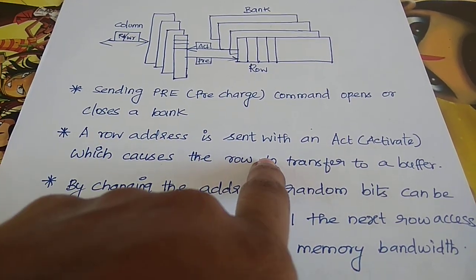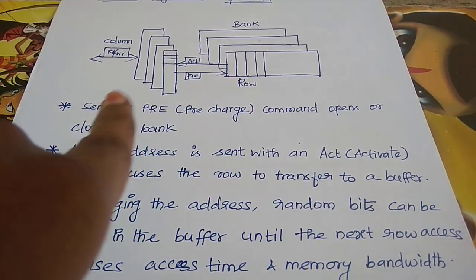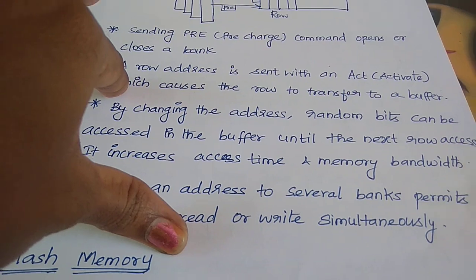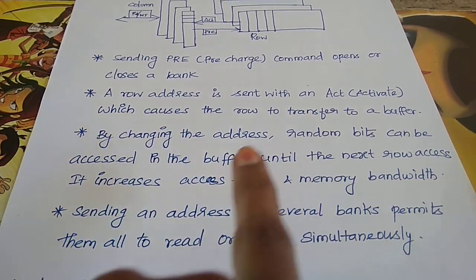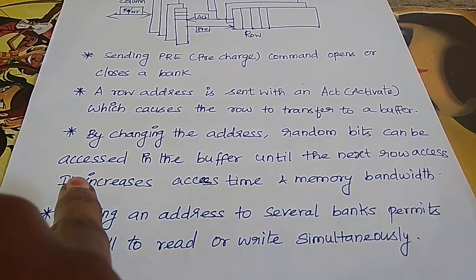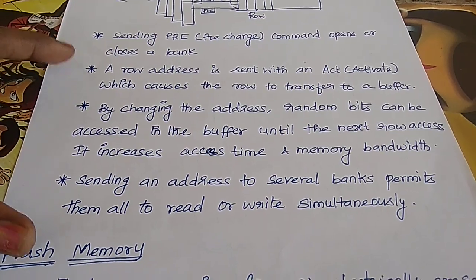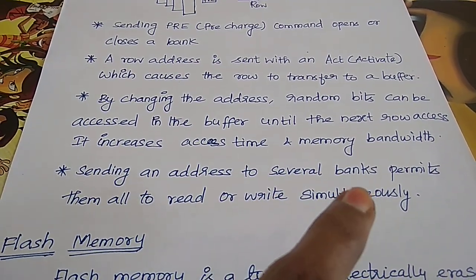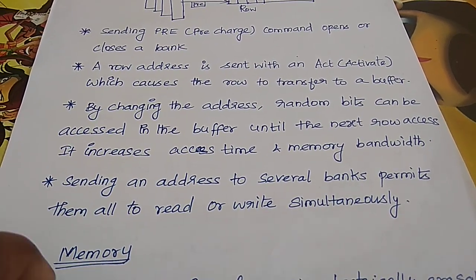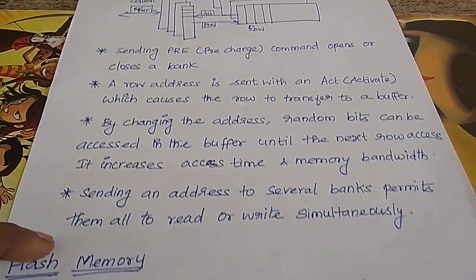The activate command is sent with the row address and it will get the information from the buffer. That is, it transfers the data from row to column-wise. And next, by changing the address, a random bit can be accessed in the buffer. So until the next row access, it increases access time and memory bandwidth. Here, sending an address to several banks permits them all to read and write simultaneously. So the simultaneous process increases the memory access speed and performance also.